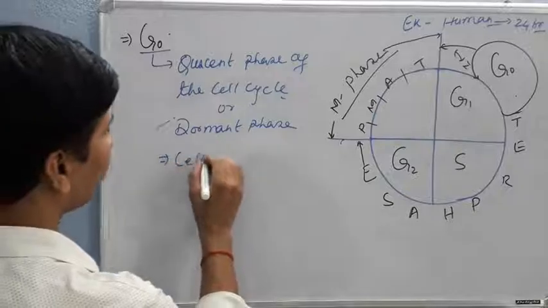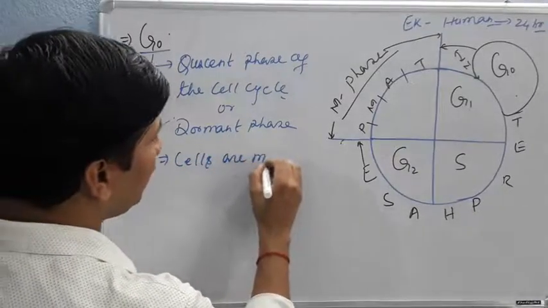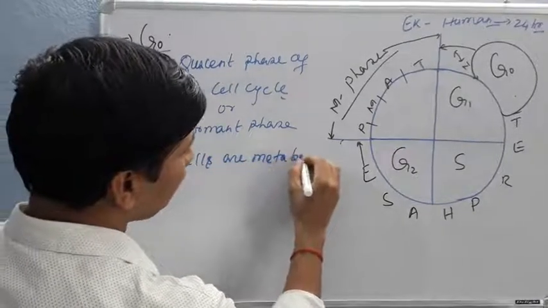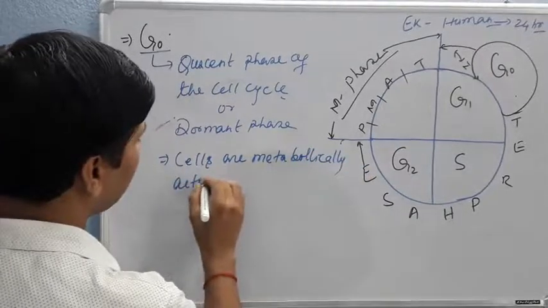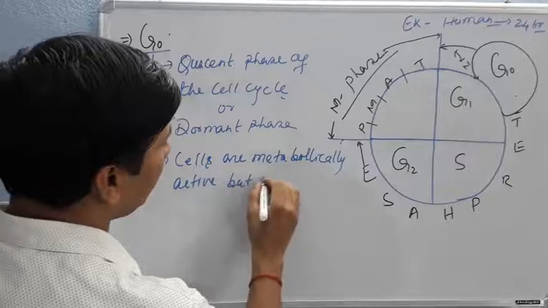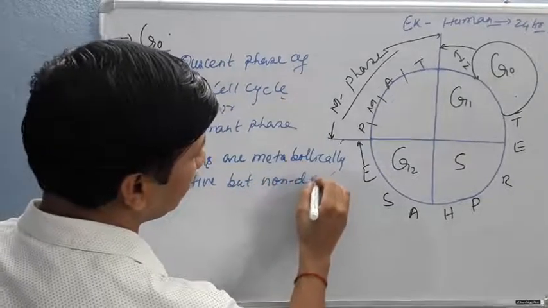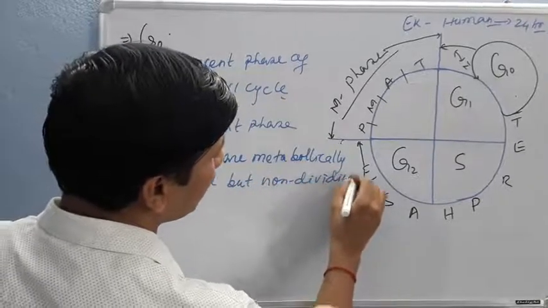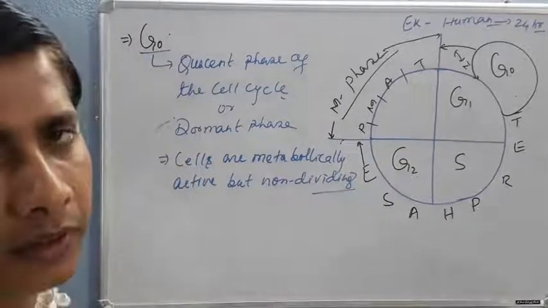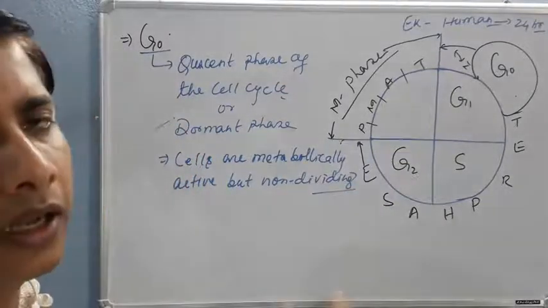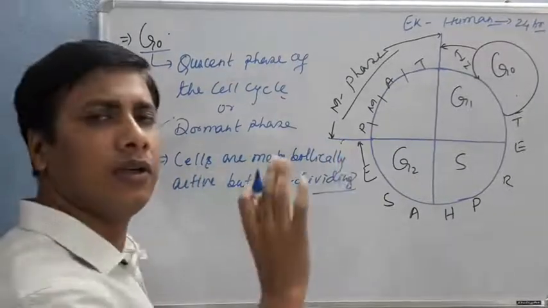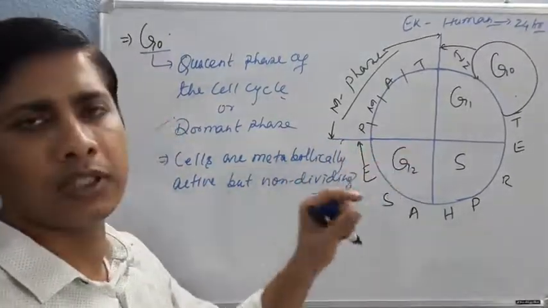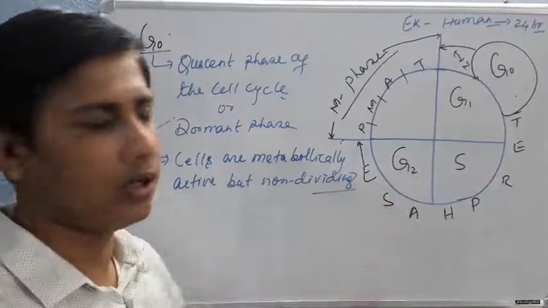Cells are metabolically active but non-dividing. It means cells are active and surviving, but they are in a resting stage. They are not planning for division.